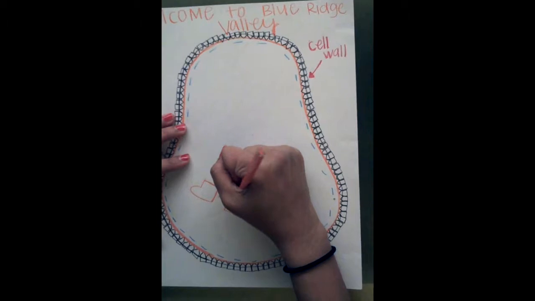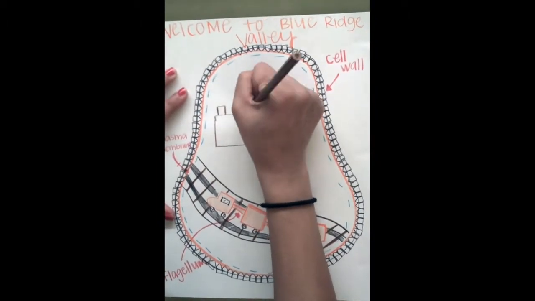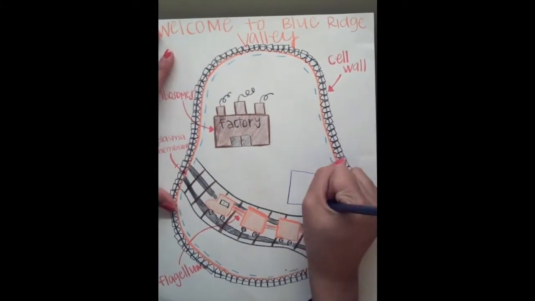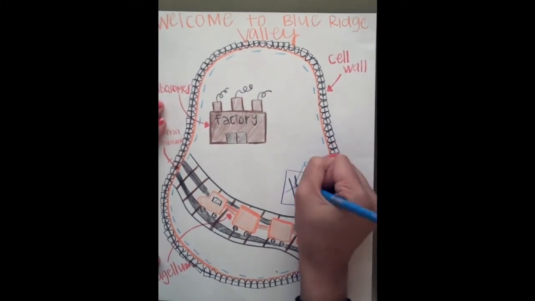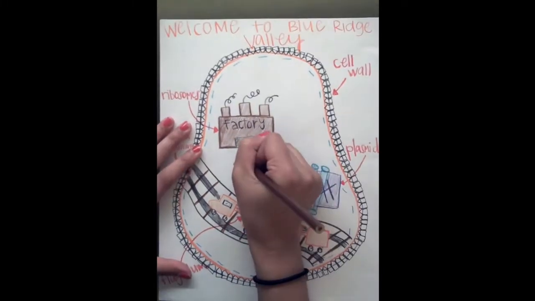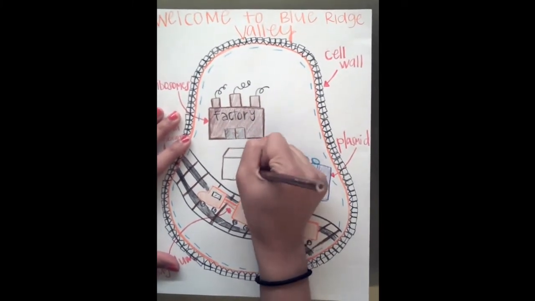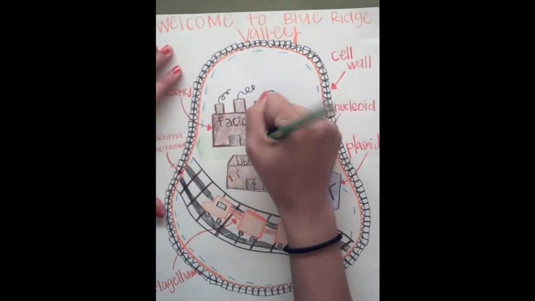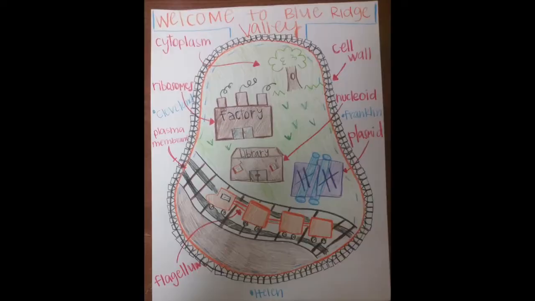The flagellum of a cell allows the cell to move around, similar to a train station of a city. Ribosomes synthesize proteins. Ribosomes are like factories in the city since their role revolves around assembly of important goods. The plasmid resembles the blueprints of a city since they contain important information that is needed to create more buildings and expand the city. The nucleoid represents the city's library by keeping all the city's important documents within it. The cytoplasm is like the ground since it is everywhere and supports other various structures.